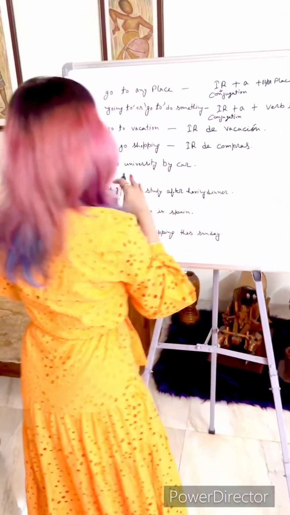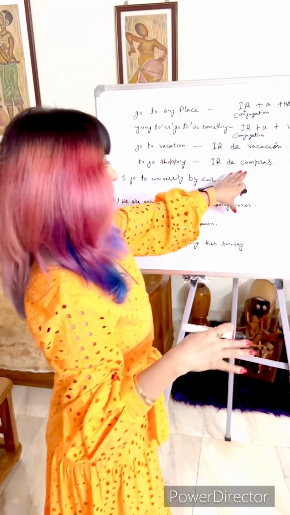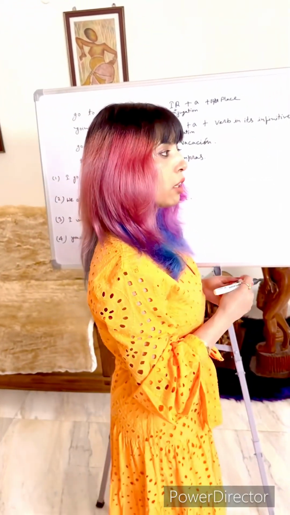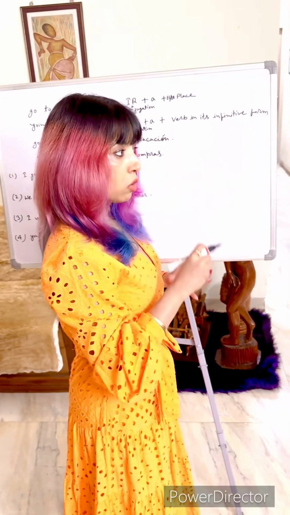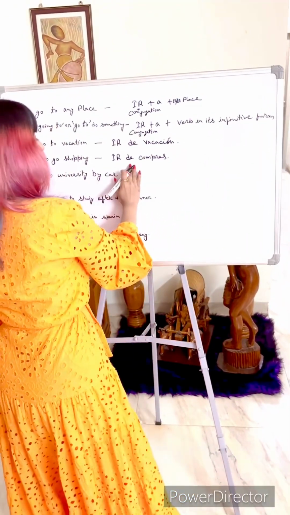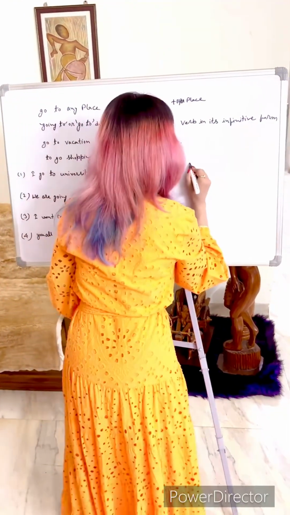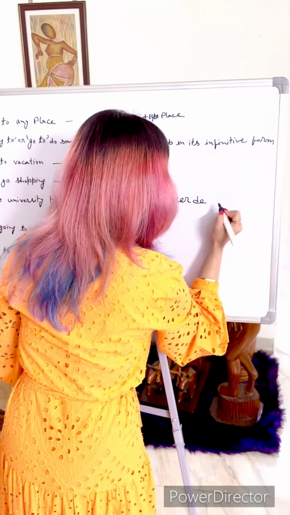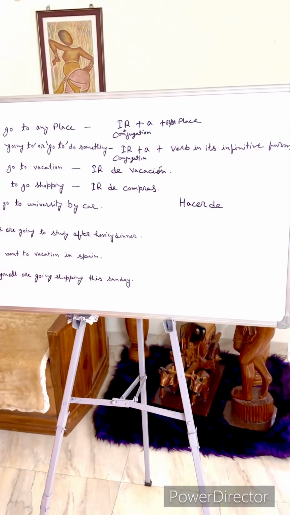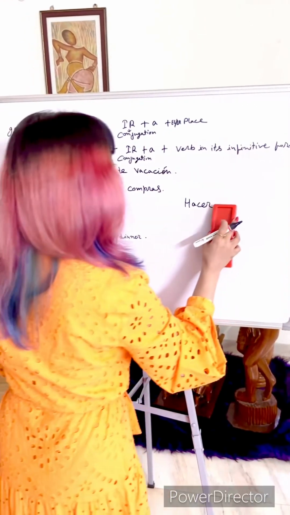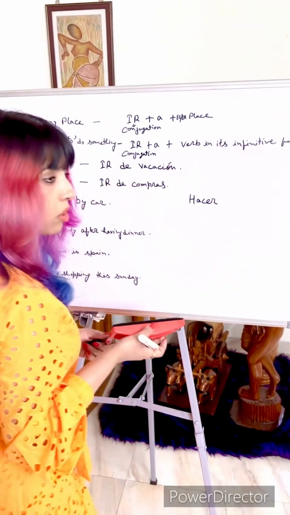but you are supposed to use this structure when you are going shopping for yourself, for fun. Whenever you are going to do grocery shopping, you won't be using this structure. Instead you are supposed to use hacer. Hacer is another irregular verb, and it is also very important. Hacer means to do, to make.